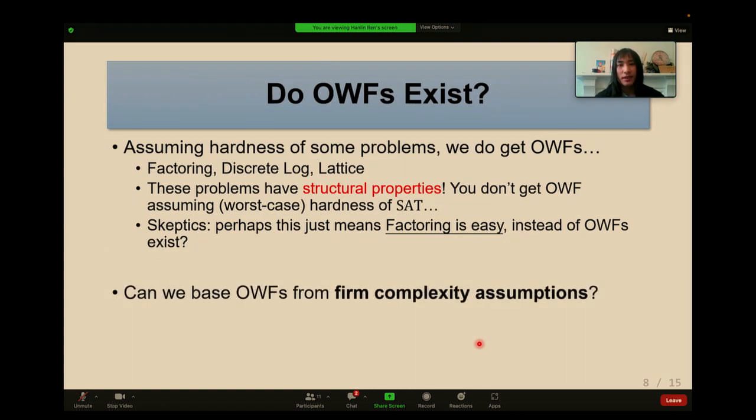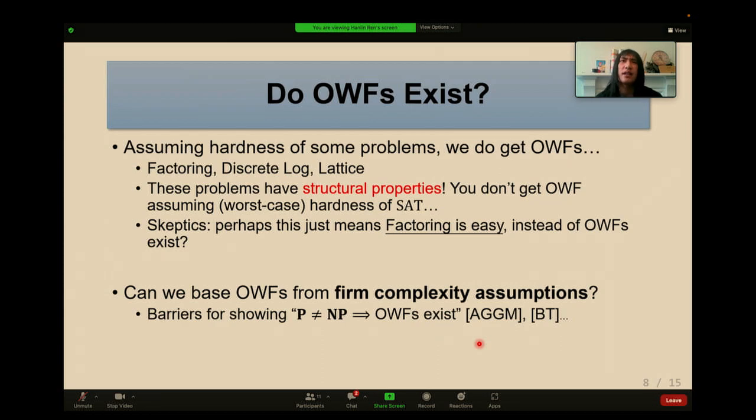So this motivates the problem of basing one-way functions on firm complexity assumptions, such as P not equal to NP. However, there are barriers for showing P not equal to NP implies one-way functions. For example, this cannot be done by black-box non-adaptive reductions unless the polynomial hierarchy collapses. So it seems that we need very new techniques to base one-way functions on, say, P not equal to NP.